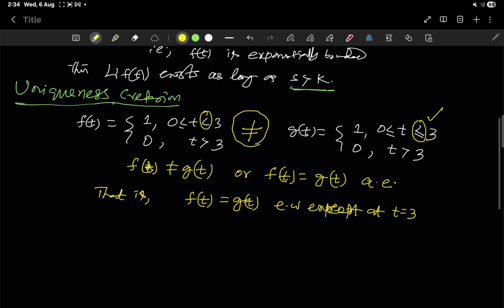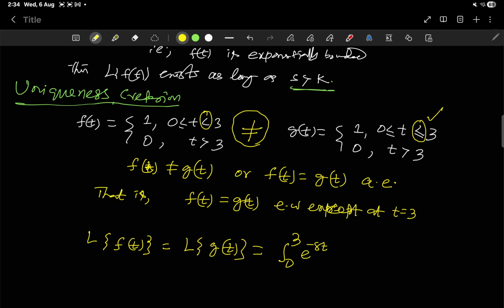But if we find the Laplace transform of both cases, L of f(t), which is the same as the Laplace transform of g(t), it will be the integral from 0 to 3 of e to the power minus st into 1 dt in both cases, irrespective of the single point.